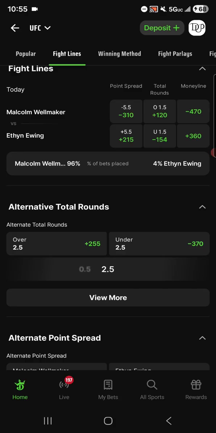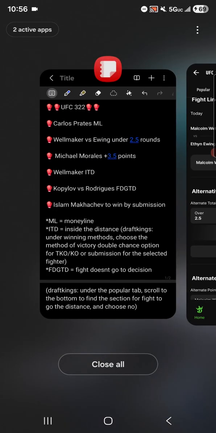So if we bet under 2.5 rounds, we're saying the fight will not make it to the third round at the 2 minute and 30 second mark. If this fight goes past that, then we lose. If they make it to the third round, and the fight in the third round makes it to 2 minutes and 29 seconds, we lose. So we're saying we don't think this fight is going to make it that far. Hopefully that makes sense.